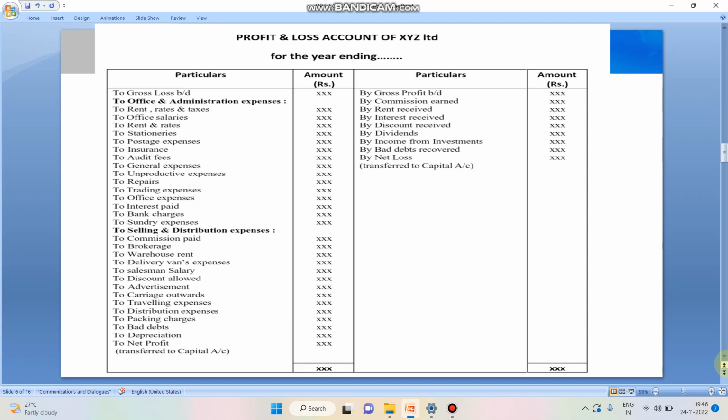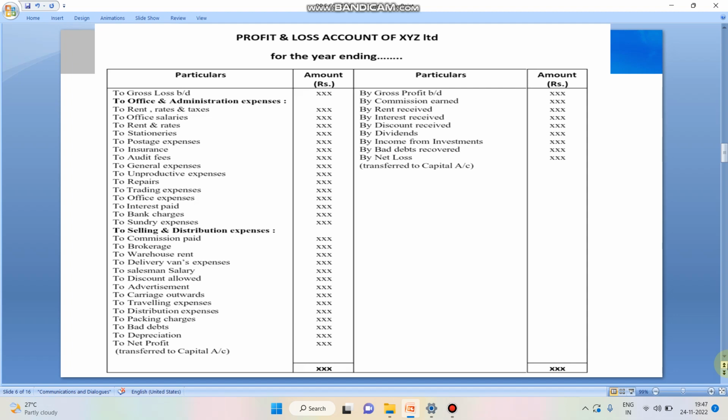If the income side is greater than the debit side, which means the income is greater than the expenses, there will be a profit. If the expenses are greater than the income, that will be a loss. If there is a profit, it has to be recorded as net profit. If there is a loss, it has to be recorded as net loss.